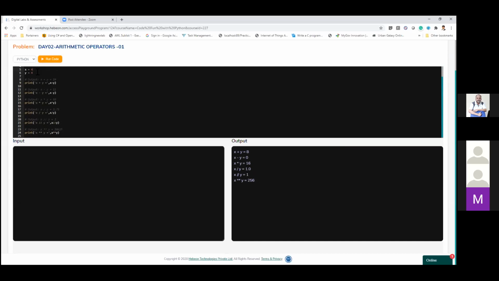So, for example, let me show you with one small number, 2 and 3. Now what happens? The result is 8 because this acts like x power of y. That means 2 into itself 3 times. So that is why you are getting this value as 8.